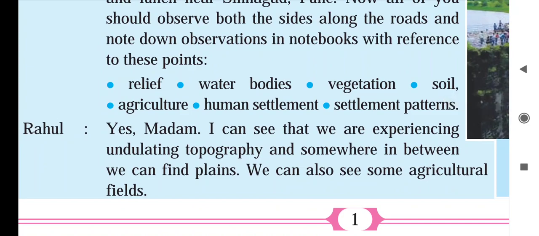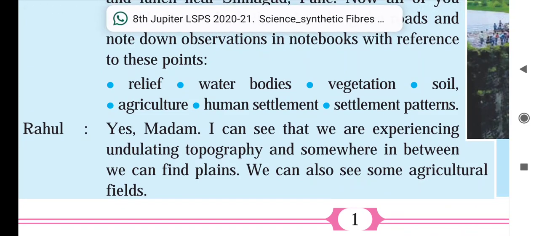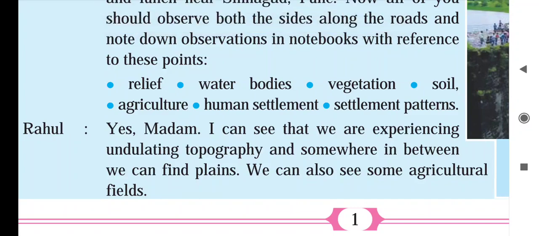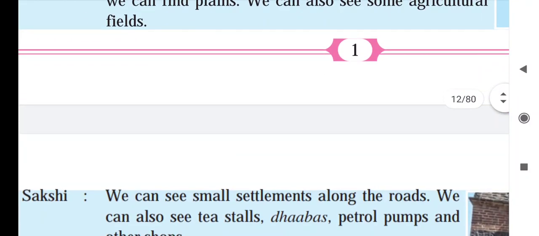Rahul says, "Yes, madam, I can see that we are experiencing undulating topography, and in between we can find plain. We can also see some agricultural fields." Undulating topography means a slightly up and down area, like waves, and in some places we can find plain region. There is also some agricultural field I can see.